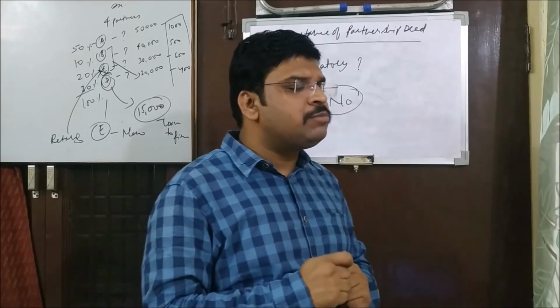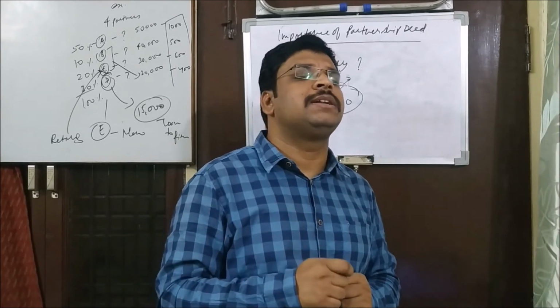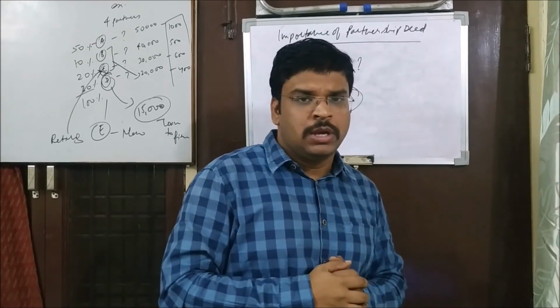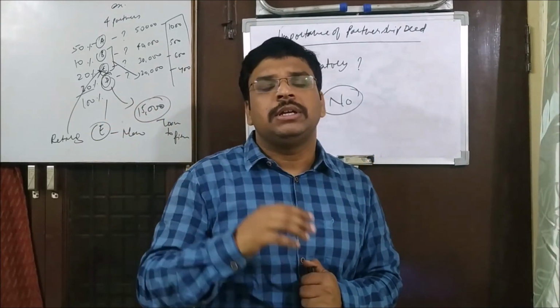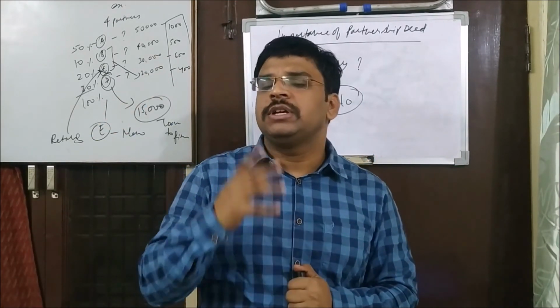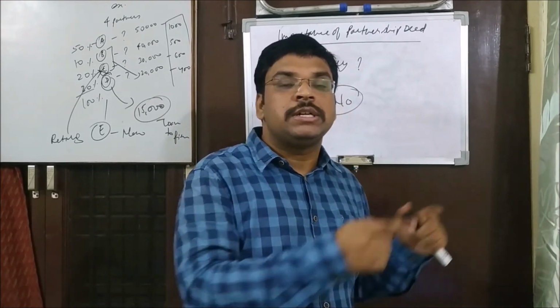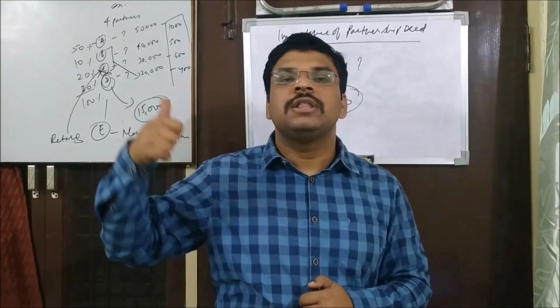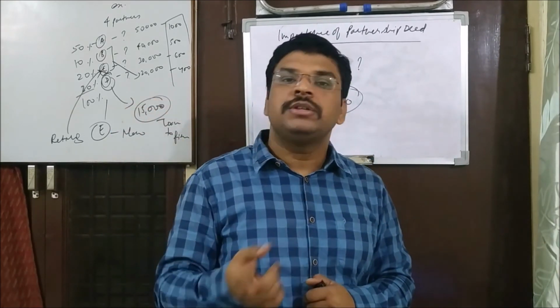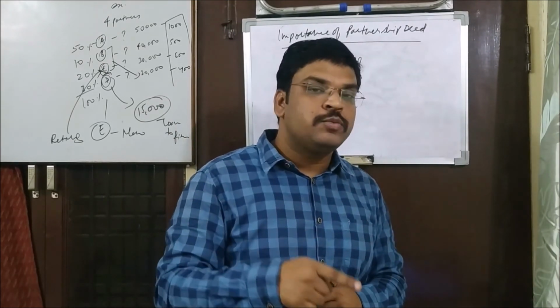Fine. Now let's take another example. Say it has been decided that if any partner gives a loan to the firm, then he has to be paid interest at the rate of 10% per annum. Now D provided a loan, but A is saying that we will give you interest at the rate of 5%. Now he can go to court. It is written in the deed. Fine. Then the court judgment will be in favor of D. Why? Because every partner accepted the terms and conditions, so they have to pay.